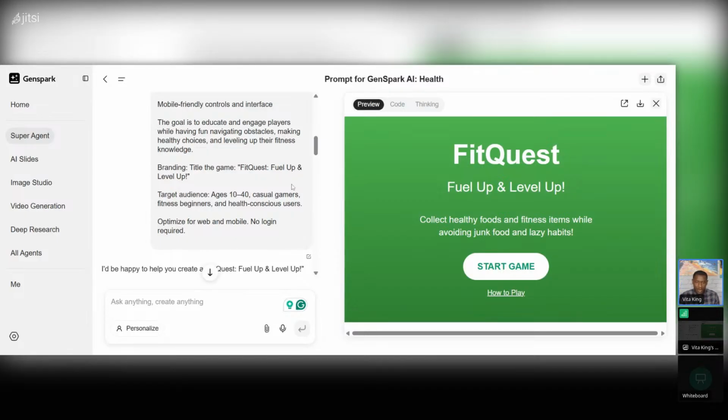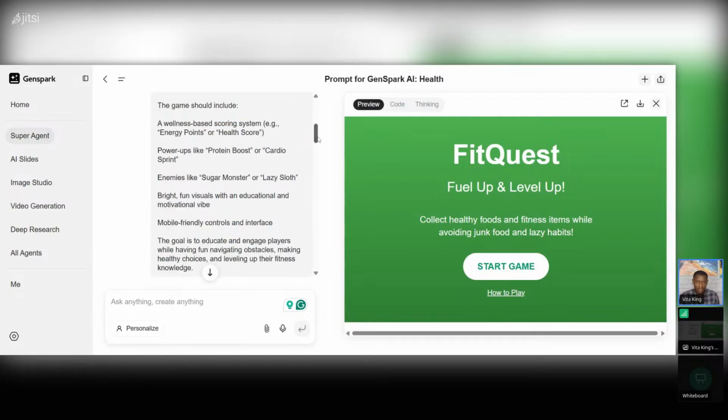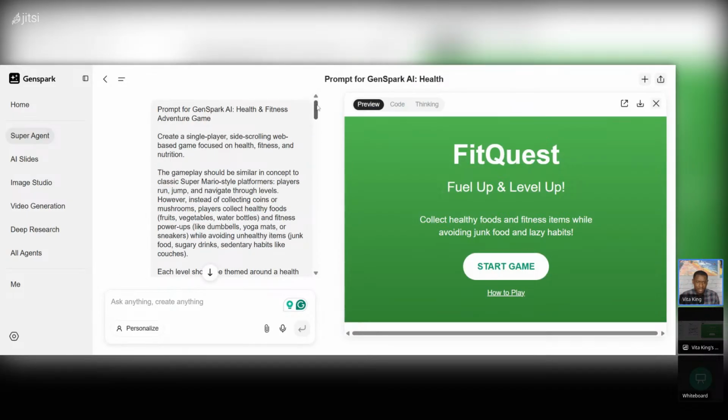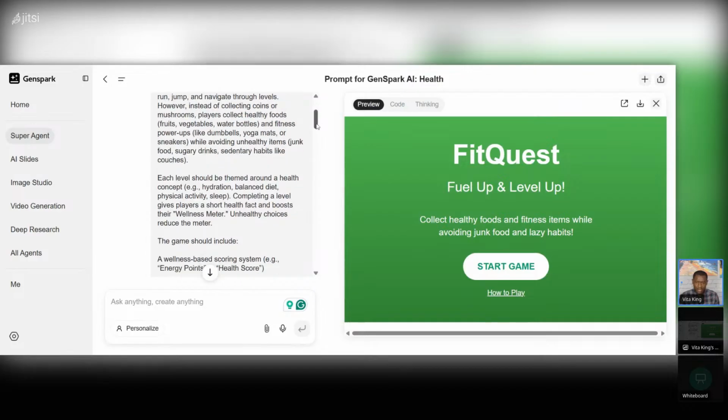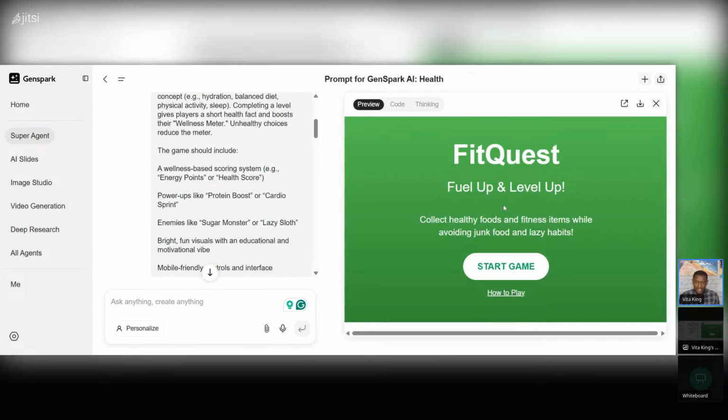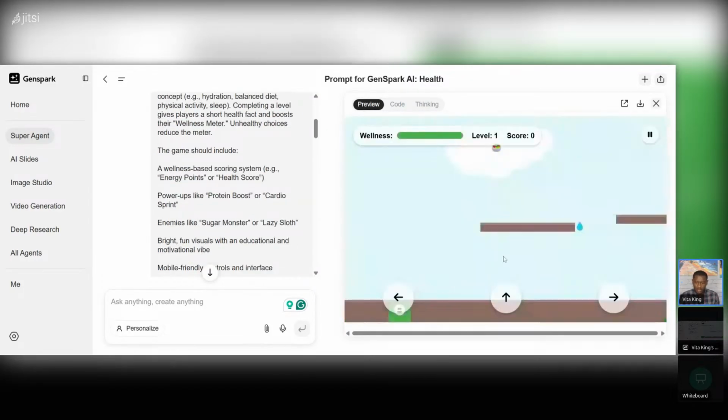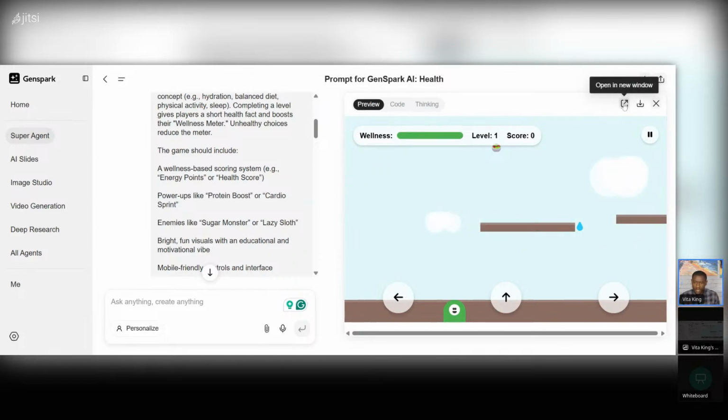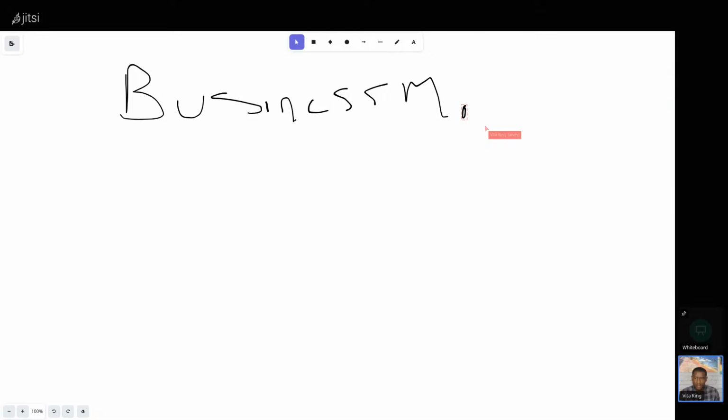Remember, it took less than what? 10 minutes, right? Here's the prompt that I gave it: create a health and fitness game. So now this is the moment of truth. We're gonna click to see if it's gonna work. Boom, look, it's working, it's working, it's working. Let me maximize it, go to full page. Let me stop this for a second, because we're doing this live in real time. I'm not editing anything. I'm showing you the power of AI, what you can do with AI.